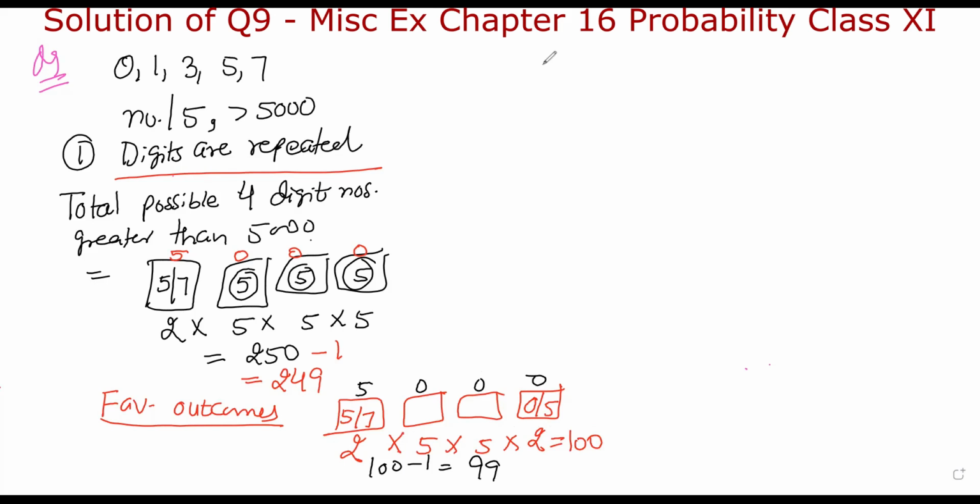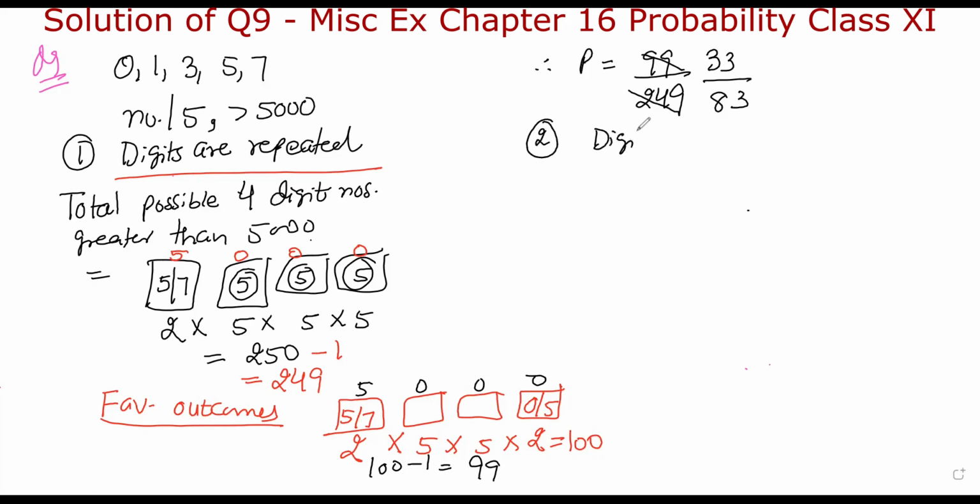So probability in this case will be favorable upon total. So your answer will be 33 divided by 83. This is question number 1, first part. For the second case, digits cannot repeat.